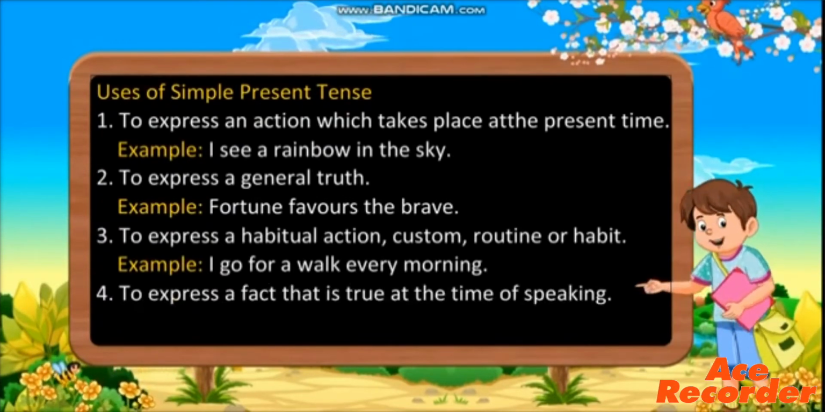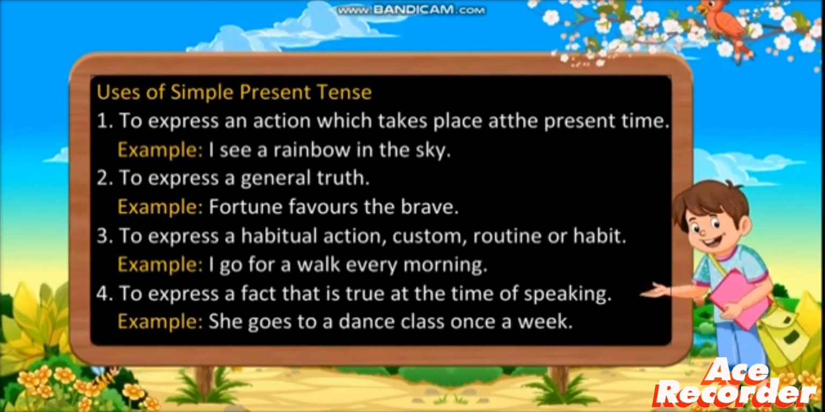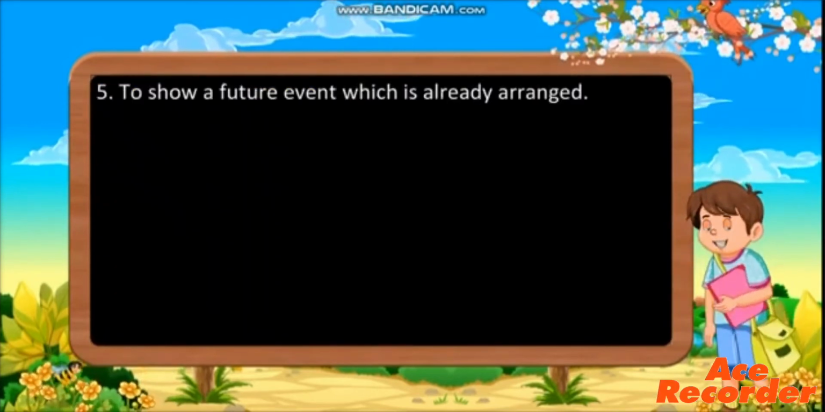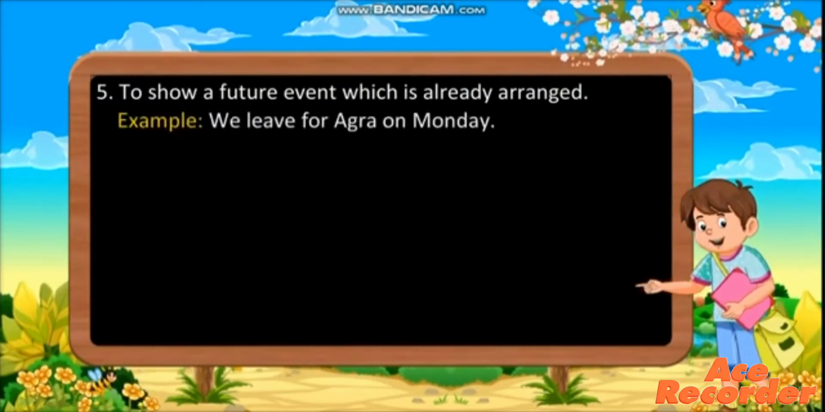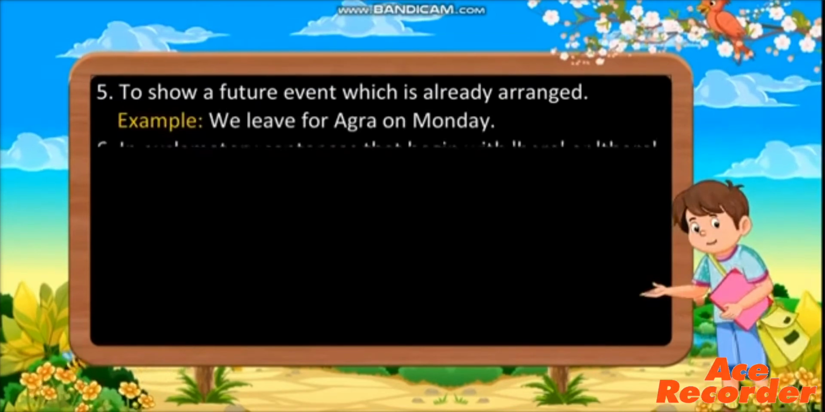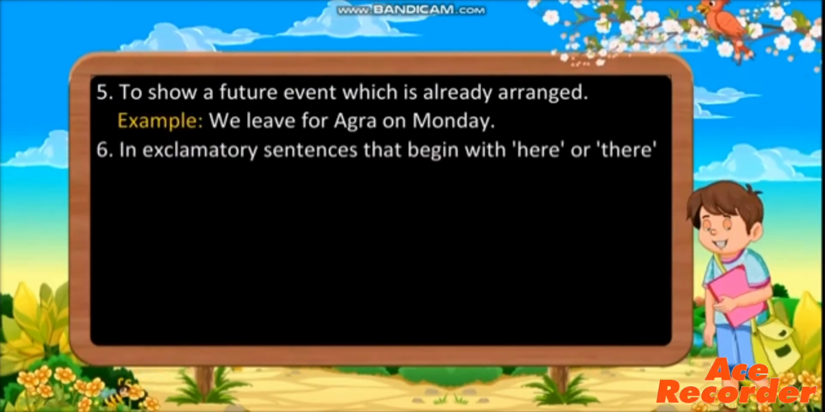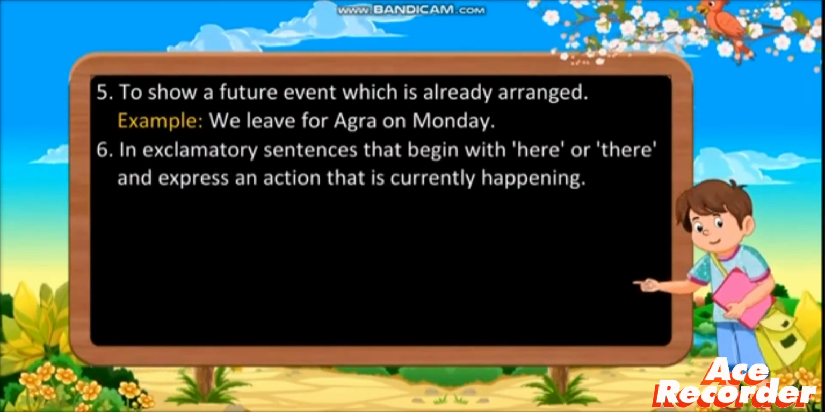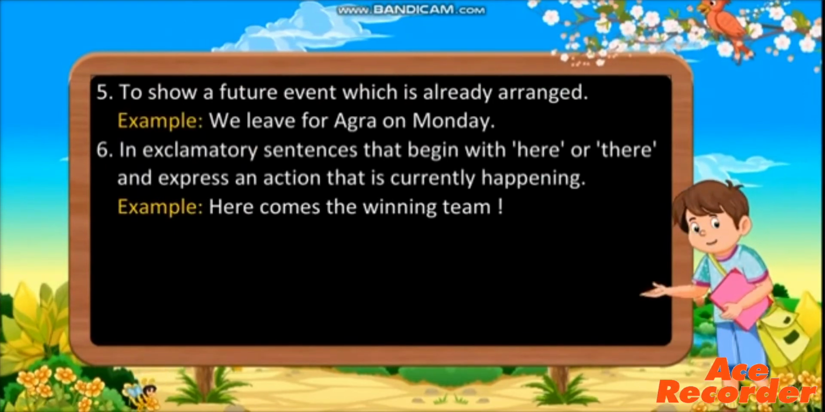Number 4, to express a fact that is true at the time of speaking. Example can be she goes to a dance class once a week. Number 5, to show a future event which is already arranged. We leave for Agra on Monday. Number 6, in the exclamatory sentences that begin with here or there and express an action that is currently happening. Here comes the winning team.